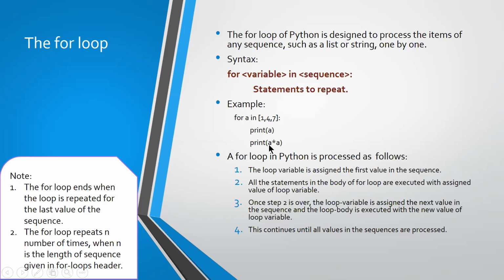Next, print a star a, that is 1 into 1, so 1 will be printed. So 1 and 1 will be printed. After executing this statement, again it will go to the loop. Now it will take the second value from the list. What is the second value? It is 4. Now a value is 4.